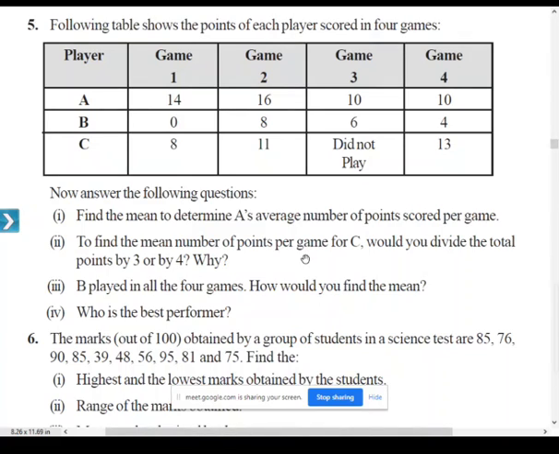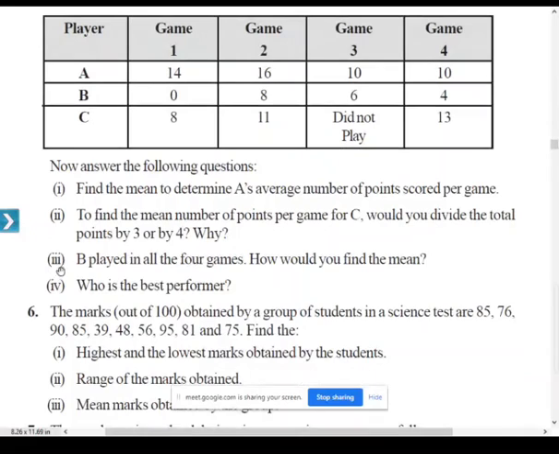In game 3, he has not played. The total number of matches played by C is 3 only. So that's why we have to divide by 3 in order to find the mean score of C, not by 4. So let us move on to question number 3.